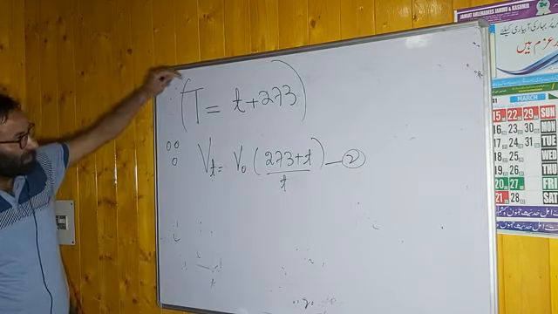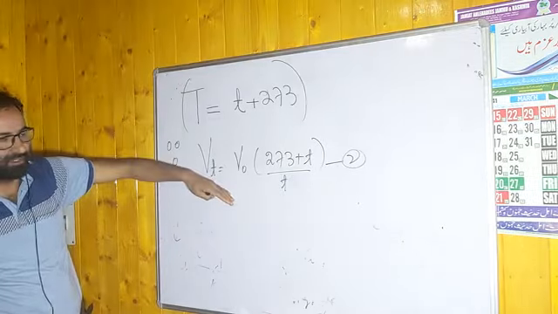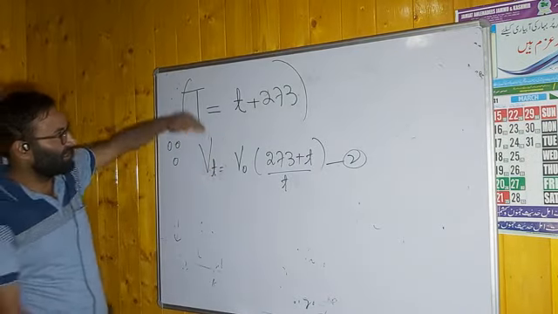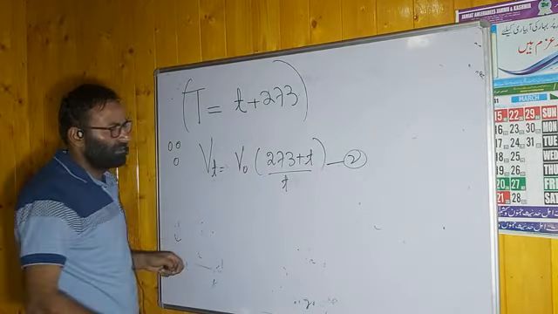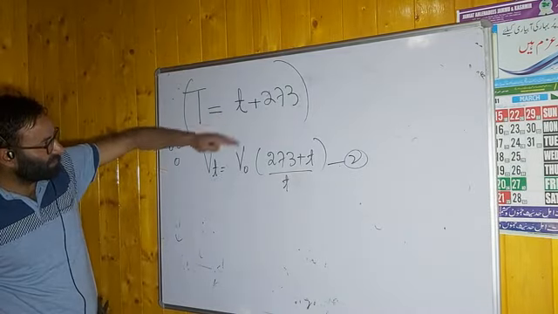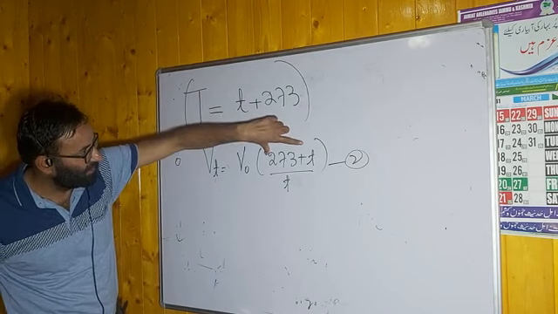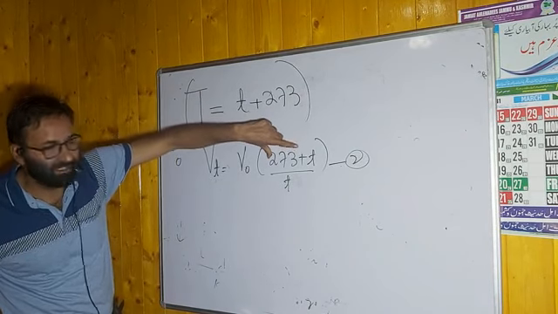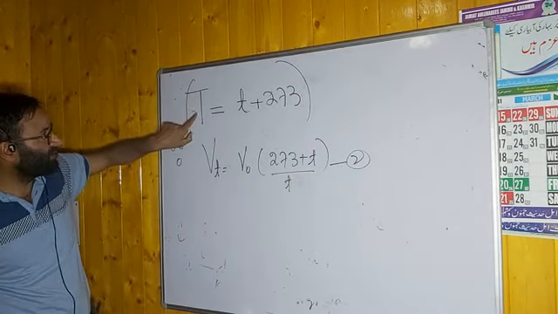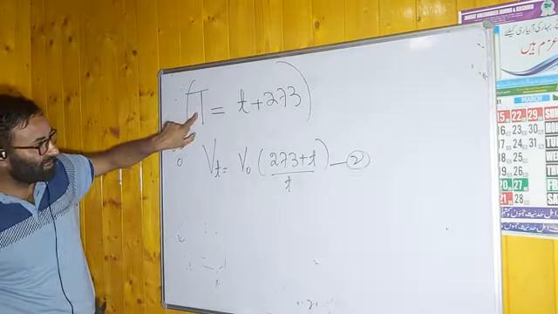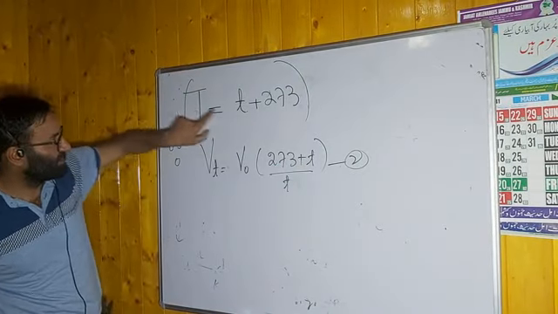If you compare this and this one, remember this point. Instead of t plus 273, you can write capital T. It means that you are now converting degree Celsius into Kelvin.